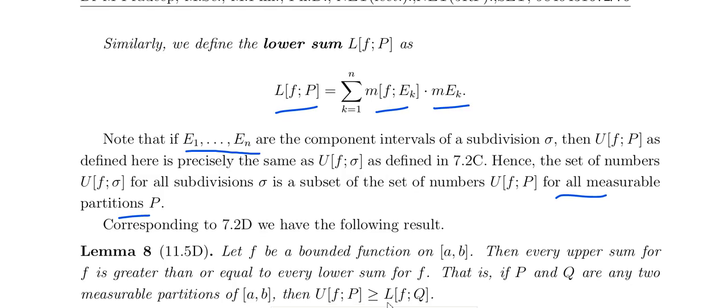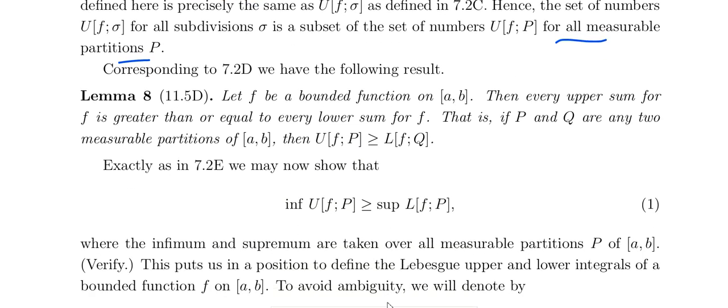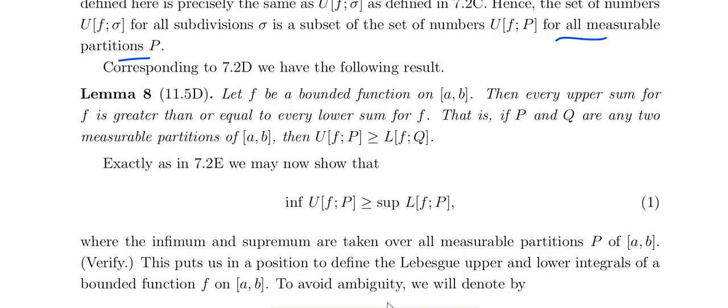Okay, and similarly we have seen one there also. Let F be the bounded function. Every upper sum for F is greater than or equal to every lower sum for F. That is the lemma.